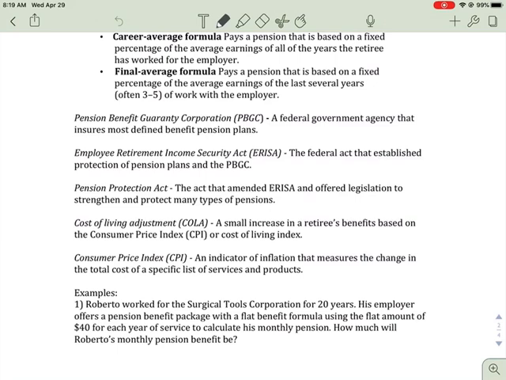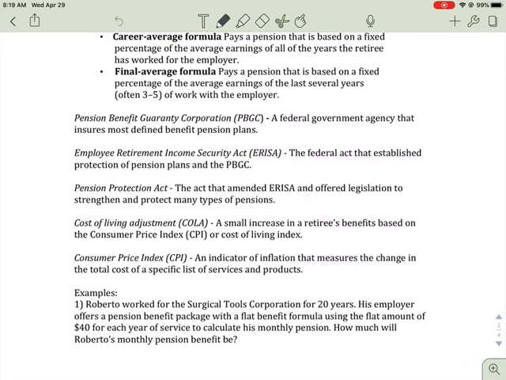And then there's the Cost of Living Adjustment, the COLA. It's a small increase in the retirement benefits based on the Consumer Price Index or Cost of Living Index. So with pensions, you may get an increase in your monthly pension payment based on cost of living. And the Consumer Price Index is the indicator of inflation that measures changes in the cost of a specific list of services and products. All right.